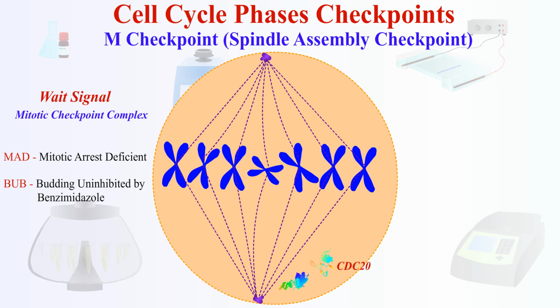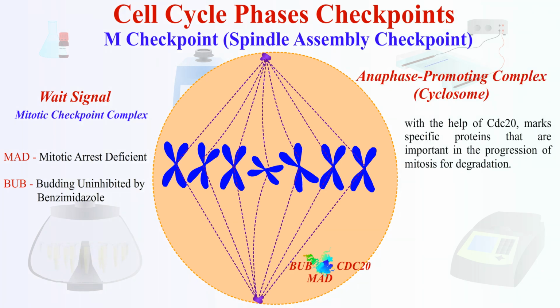Then, a ubiquitin ligase complex called anaphase promoting complex or cyclosome, APC/C, with the help of CDC20, marks specific proteins that are important in the progression of mitosis for degradation. The CDC20 activates APC/C only when all kinetochores are correctly attached. Until then, MAD and BUB proteins inhibit CDC20, keeping APC/C inactive.